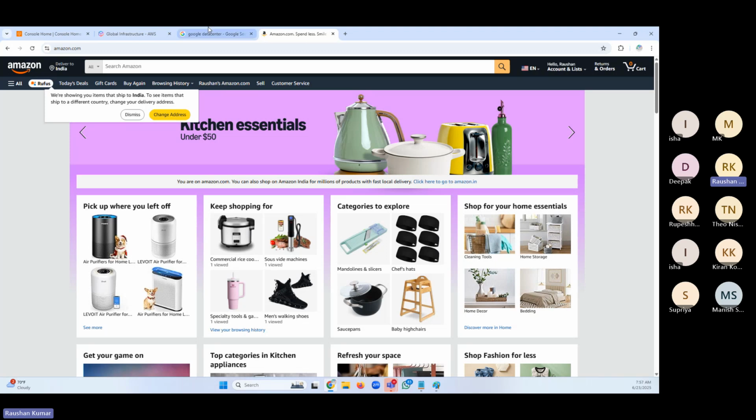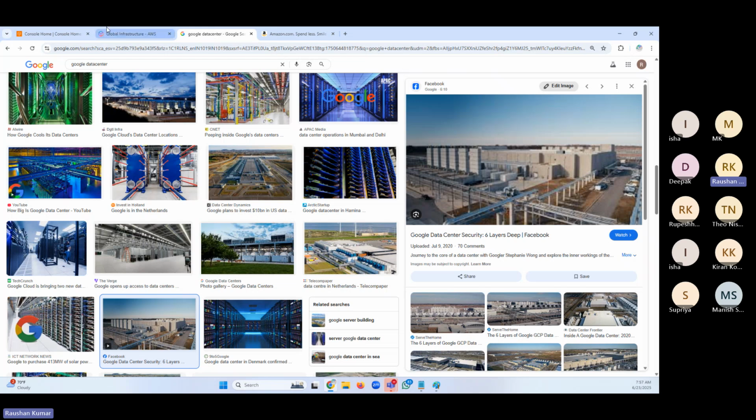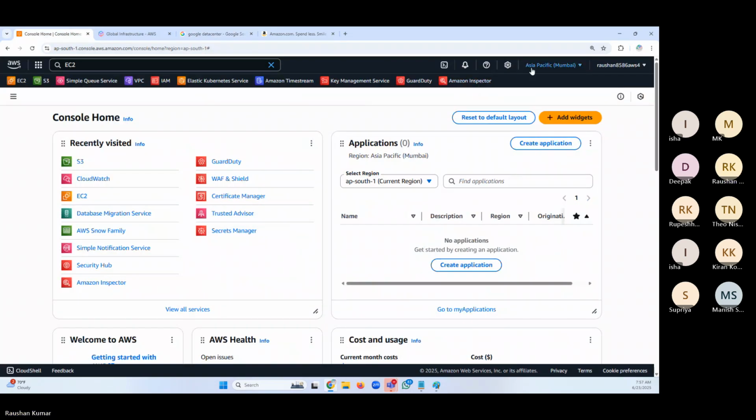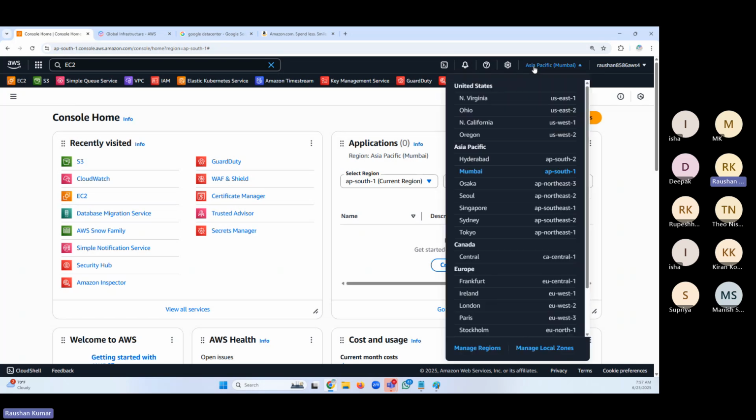So the most important reason why we select a region, right? Important criteria of selecting a region is the customer location. Depending on my customer location, if it's Sydney, we should create the servers in Sydney, around Australia. If my customer is going to be from Europe, we should have our infrastructure created somewhere in Europe.